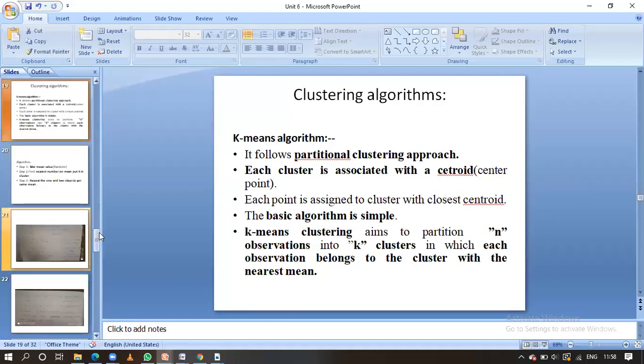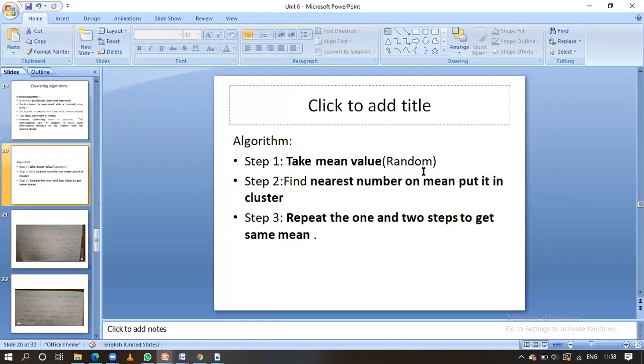Let us see the algorithm related to this clustering. This is the algorithm, guys. What is the first step in this algorithm? We take a random mean value. What is the next step? The points nearest to that particular mean, we form into one cluster, guys.